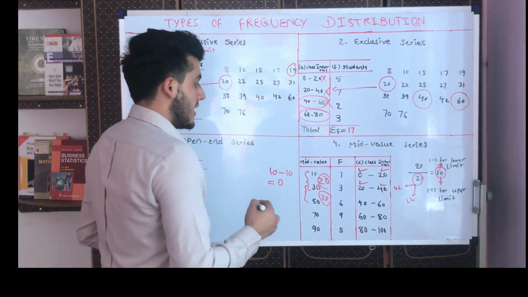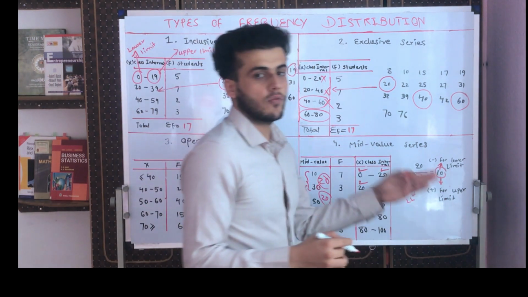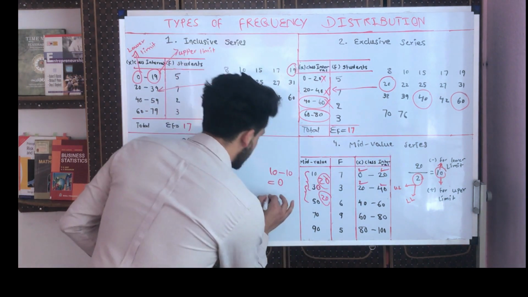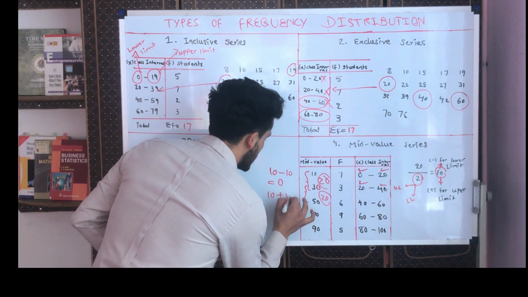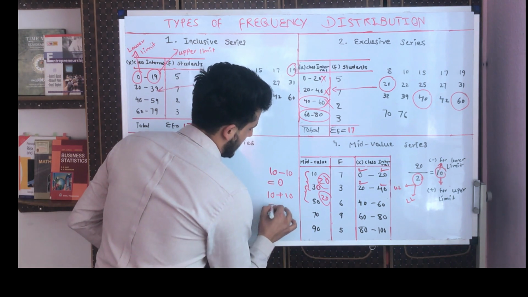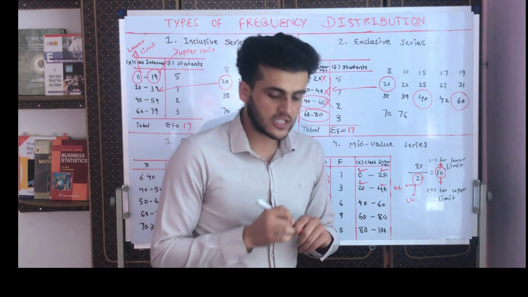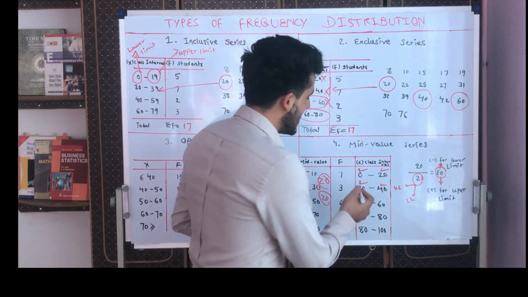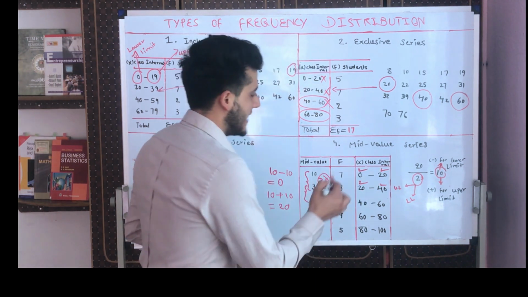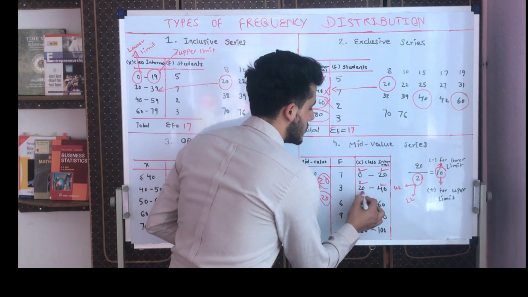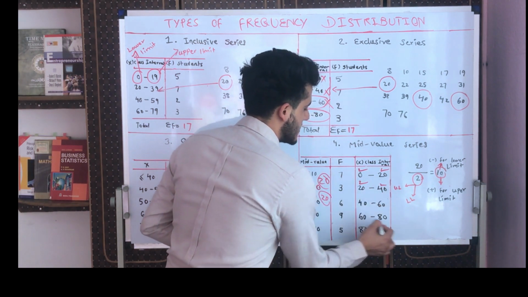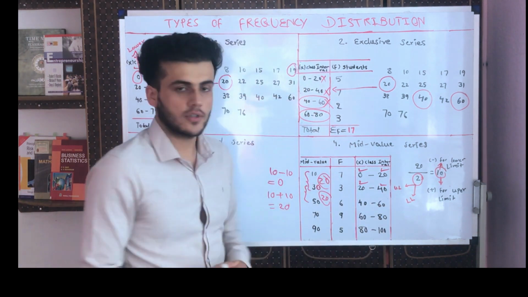In the other part, we add this 10 to the mid value. 10 plus 10 becomes 20. We continue doing that with each midpoint, and the result would be 20 to 40, 40 to 60, 60 to 80, 80 to 100.